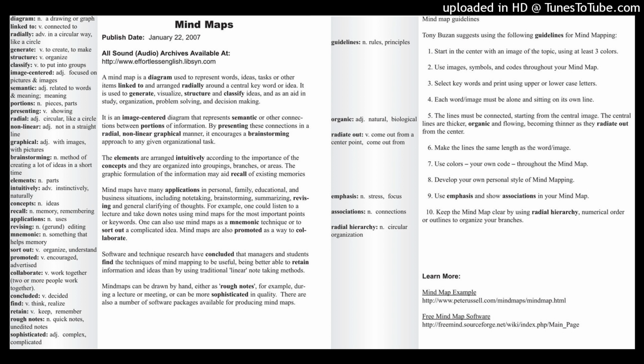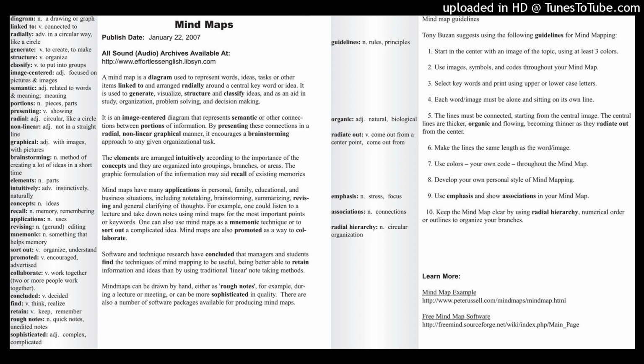The next paragraph we say, mind maps have many applications. An application is a use, so it means they have many uses, many ways to use them, many applications. That's why a software is sometimes called an application. It means something that is used to do something. Application.